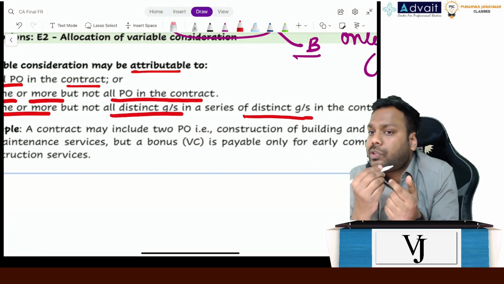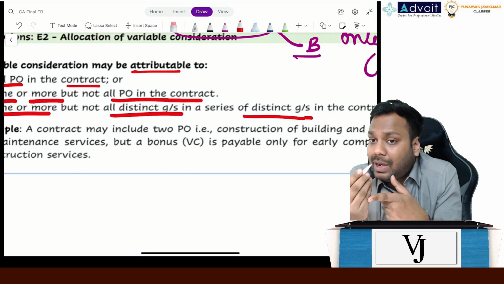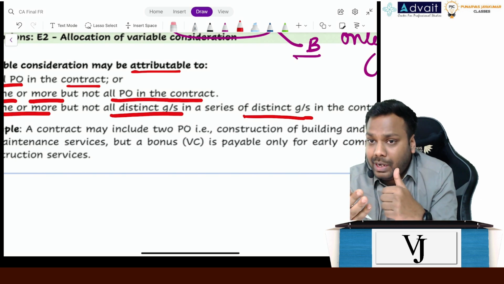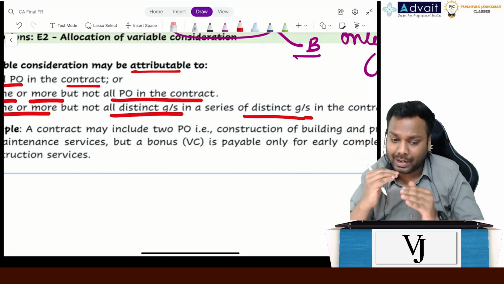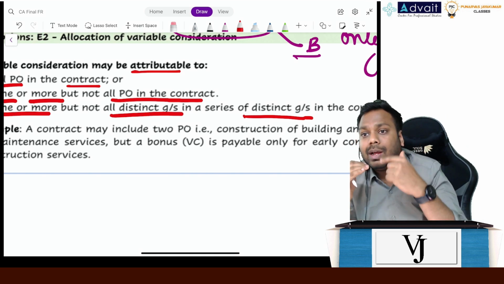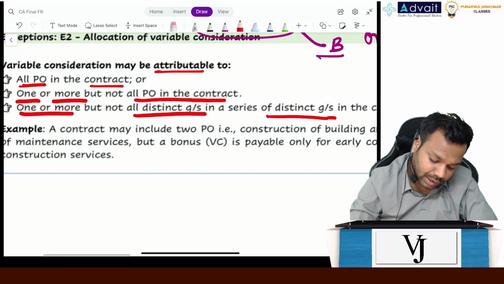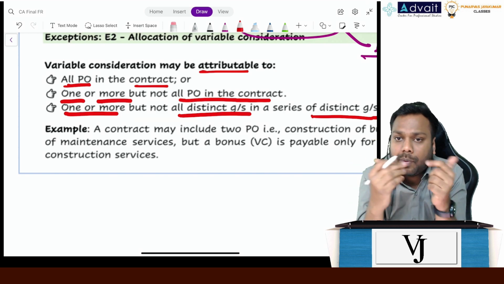You know what is a series of distinct goods or services? When we provide the same services every day or for a period of time, that is called a series of distinct goods or services, right? The whole series is one performance obligation, but in the series, I provide the same goods or services every day, and that is distinct.